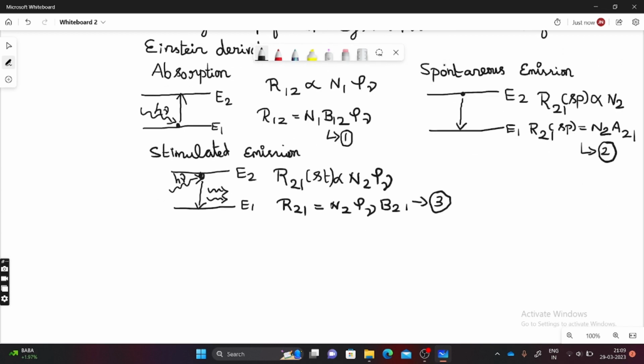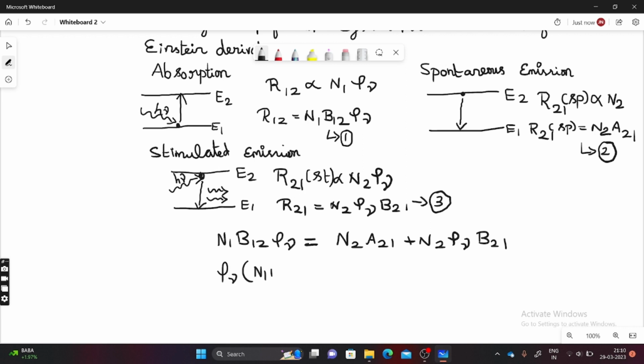Next. Under equilibrium condition, rate of absorption equals rate of emission. So equation 1 equals equations 2 and 3. So we will write like this. Now bring this term to the left hand side, take the common term outside. So N1 B12 minus N2 B21 equal to N2 A21.